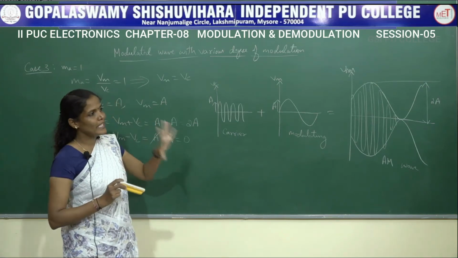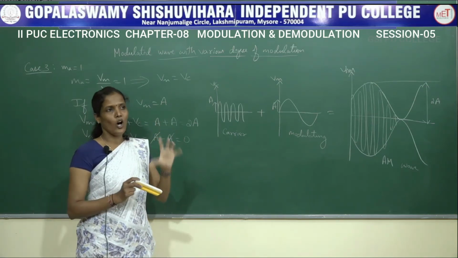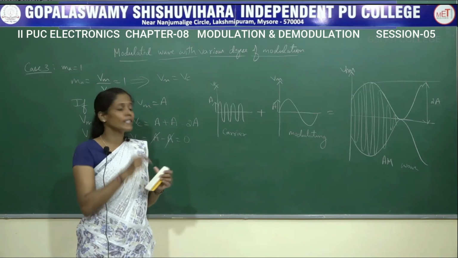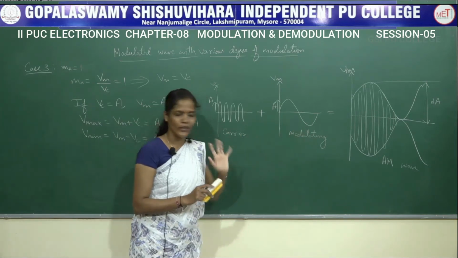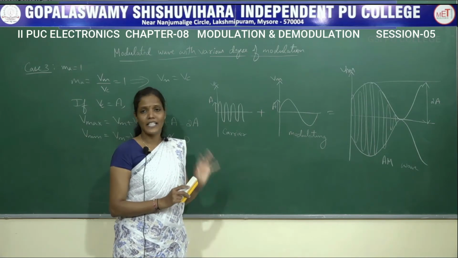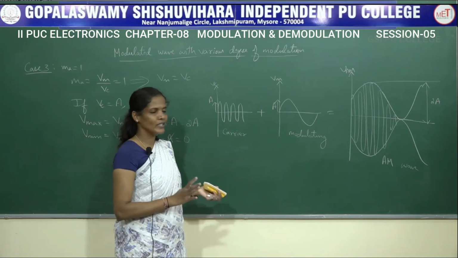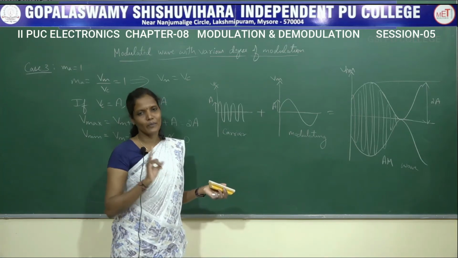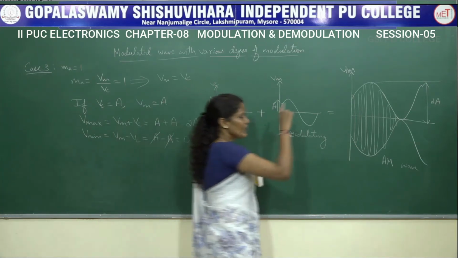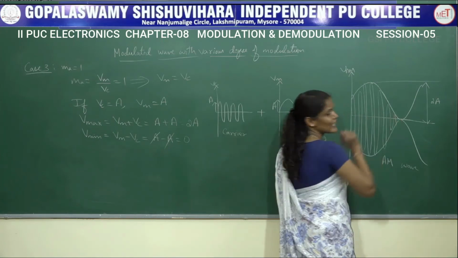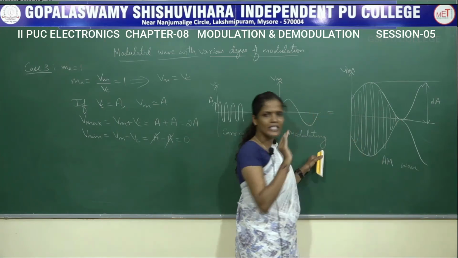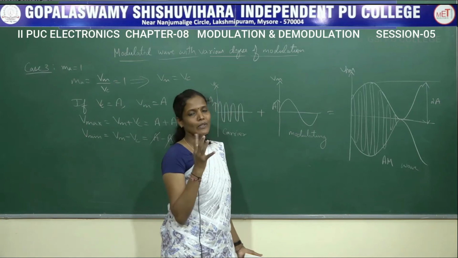We are going to easily recover the signal or detect the signal or remove the modulating signal from the carrier signal in an easier manner. None of the signal will be eliminated or disturbed in this particular case also. Here V minimum is touching the 0 axis line. If it goes below the 0 axis line, some of the signal will be eliminated.